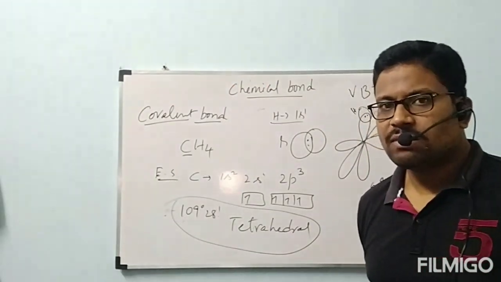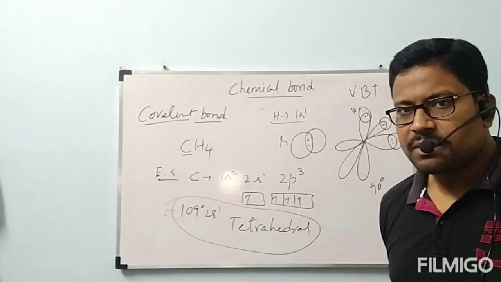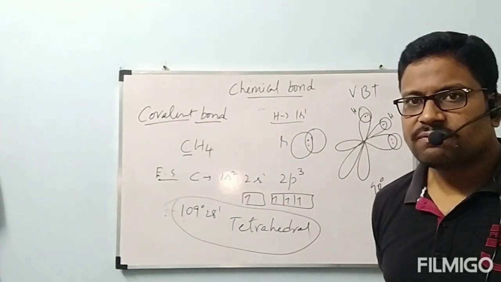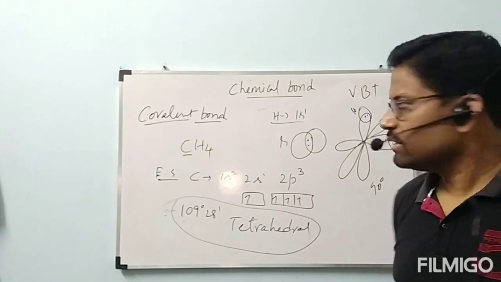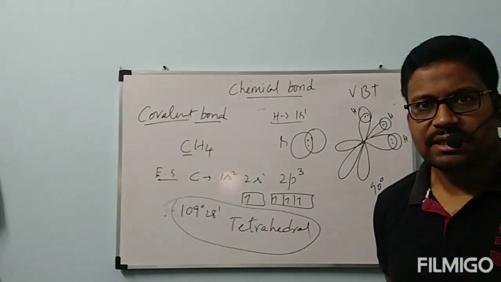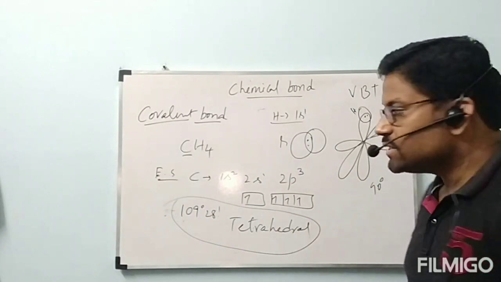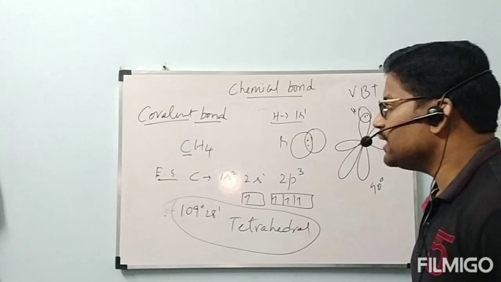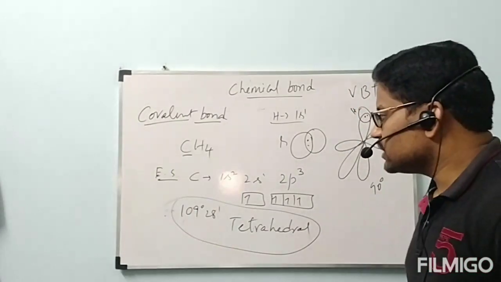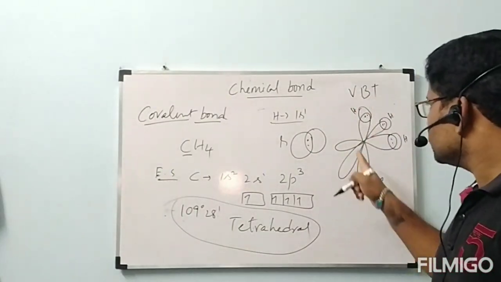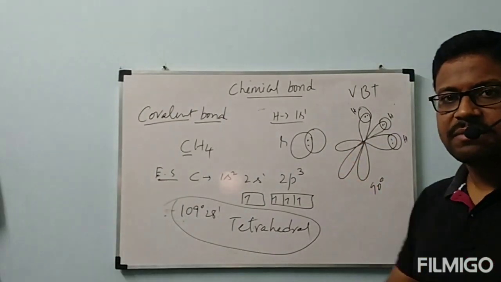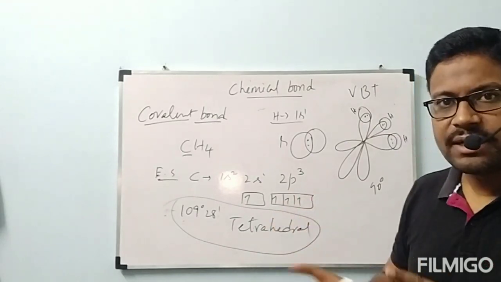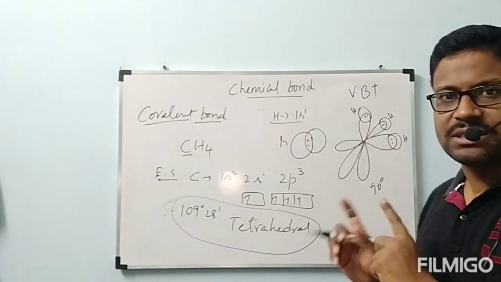First, we have seen the covalent bond formation in diatomic molecules. Single bond formation, double bond formation, everything. Those bond formations were successfully explained by this valence bond theory nicely. But the problem persisted when we take polyatomic molecules. In polyatomic molecules, mainly CH4, the structure must be tetrahedral, but if you explain using valence bond theory, the bonds must be perpendicular to each other, which is not correlated. The practical result and the explanation were not correlated.